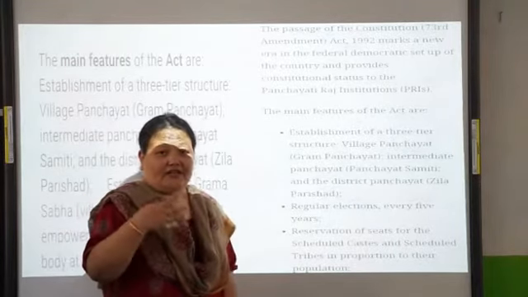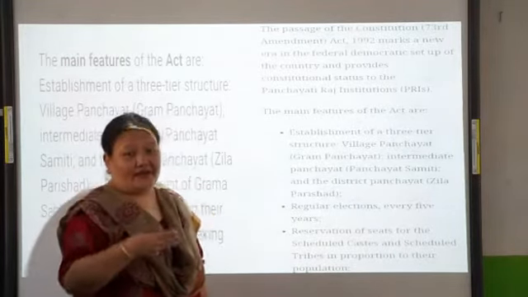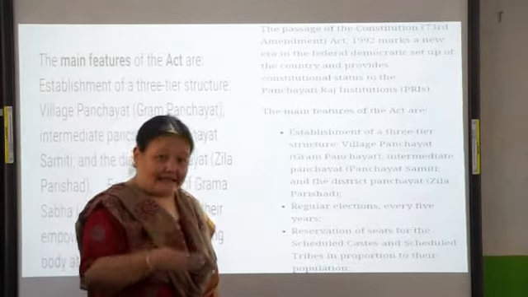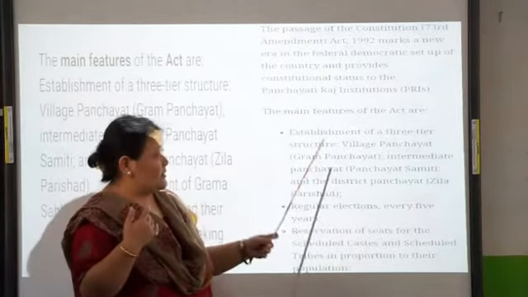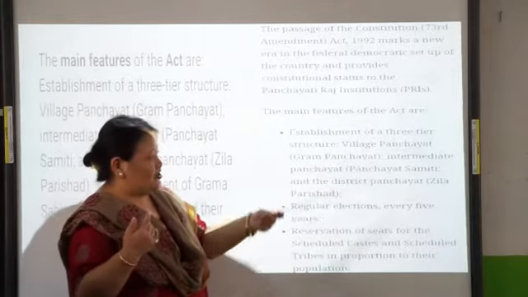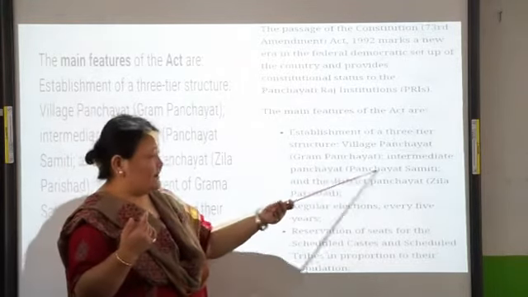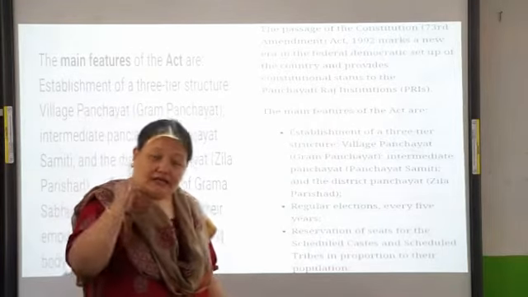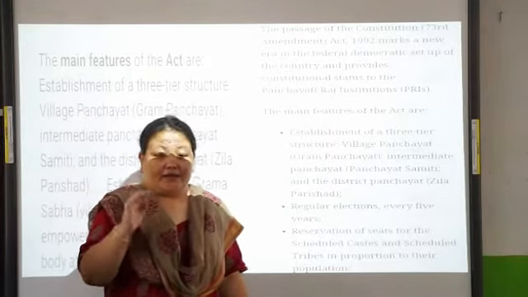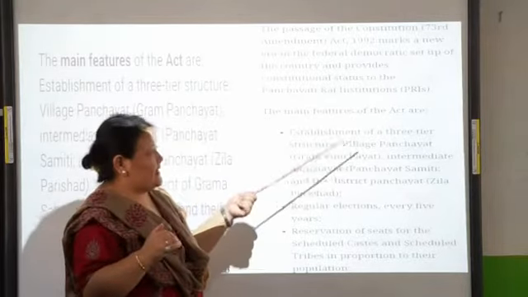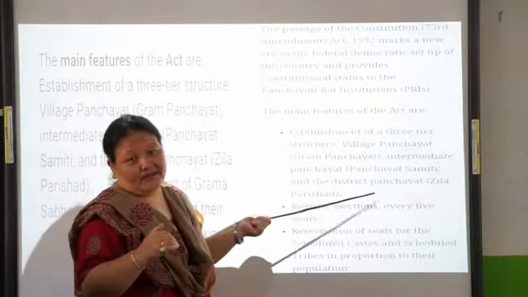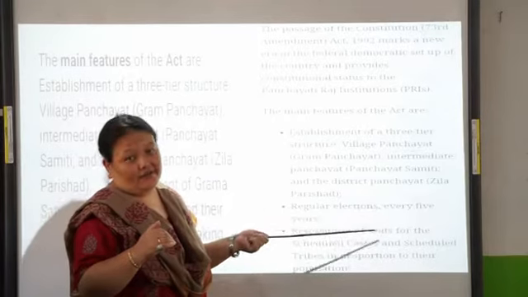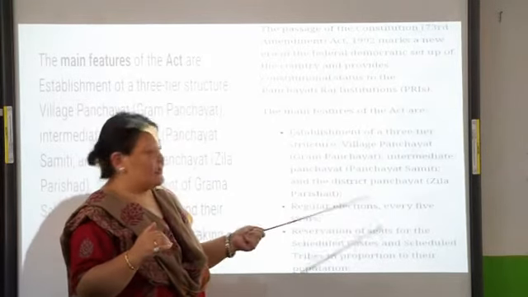Now, each and every state had to have these three tiers of the Panchayati Raj system. But in the earlier cases, what we saw was some of them just had the village panchayat and the Zilla Parishad. They did not have the panchayat samitis, and they wanted to do away with the panchayat samiti. But it was made necessary by the 73rd Amendment Act that this three-tier structure had to be established for the working of the Panchayati Raj system.